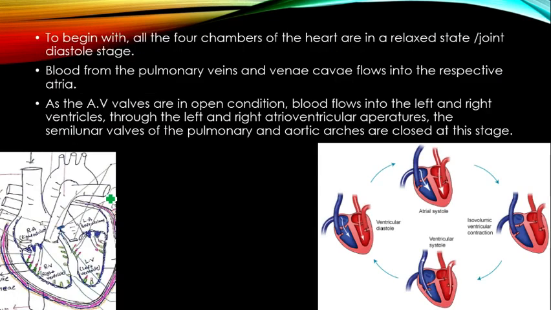Before or at the beginning of the cardiac cycle, what happens?